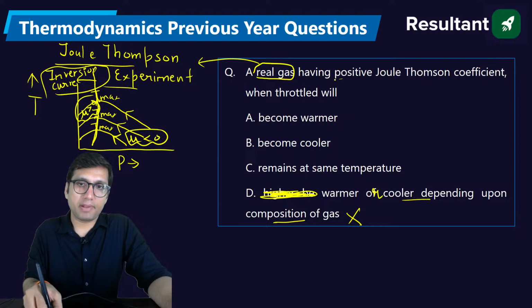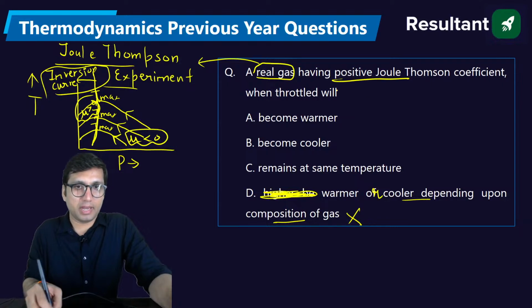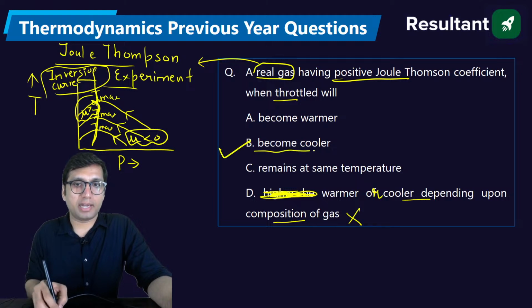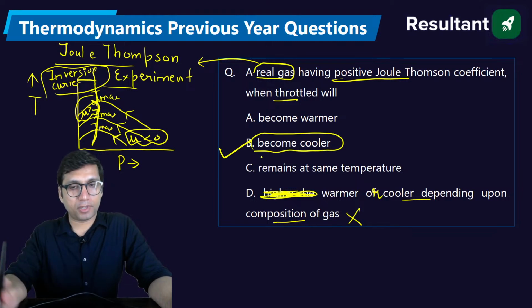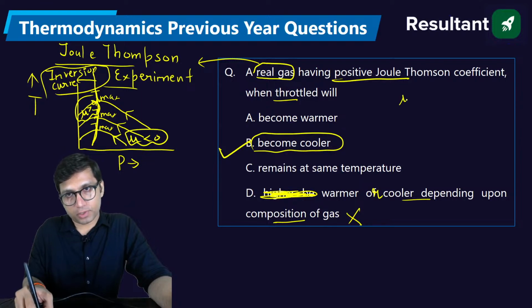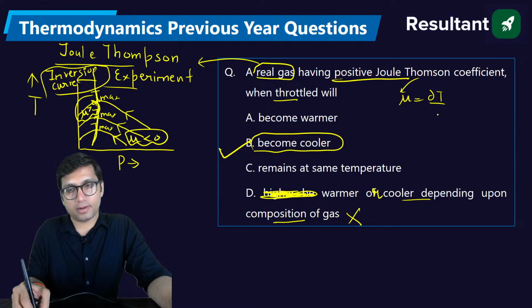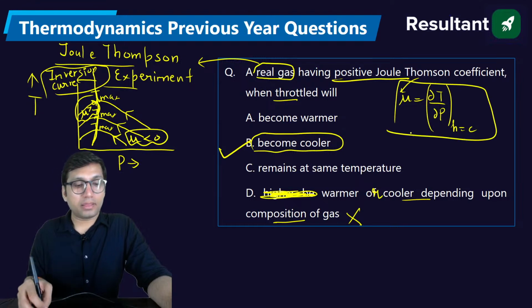Real gas having positive Joule-Thomson coefficient. If we throttle it, what will happen? It will become cooler, because the Joule-Thomson coefficient is equal to the change in temperature with respect to change in pressure at constant enthalpy. And this value will be positive.